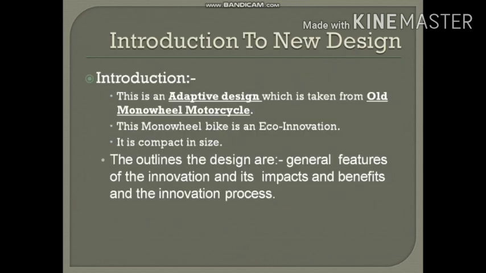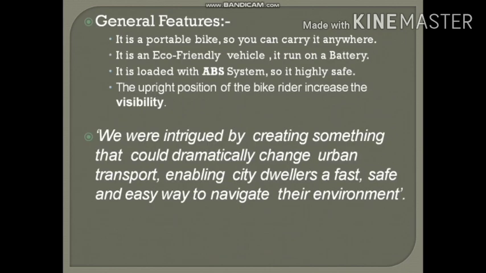We have adapted from the older design, and our design is basically an eco innovation, because we are using a battery in it, which does not use any fossil fuels or any kind of fuel that harms the environment, and it is compact in size compared to the older design. The general features of our bike are: it is a portable bike which can be easily carried. It is an eco-friendly vehicle as it runs on battery. And due to our design, the rider sits in an upfront position, which makes the visibility very clear.